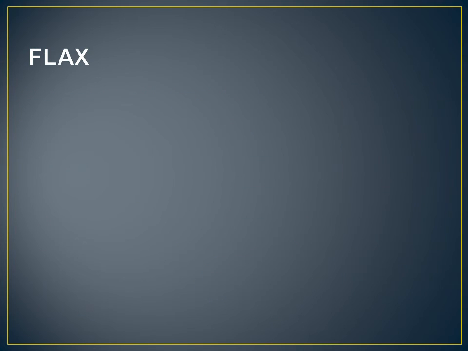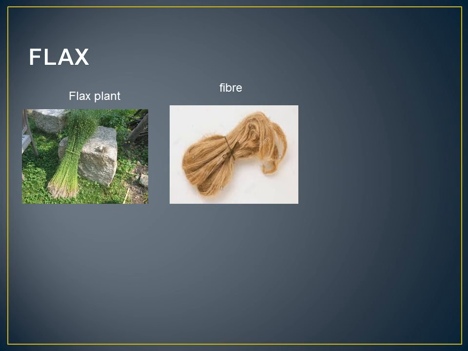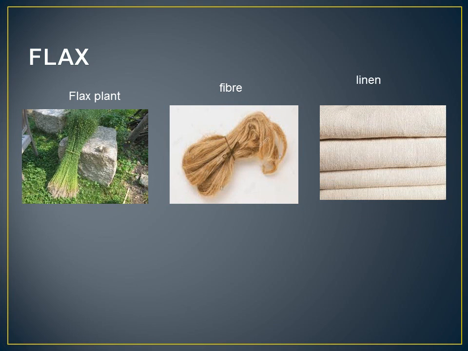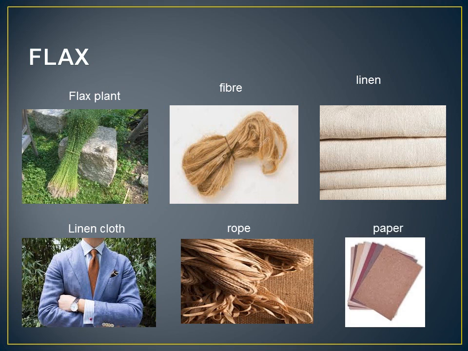Then flax. Fibers obtained from the stem of the flax plant are used to make a fabric called linen. Flax fibers are also used in the production of ropes and paper.